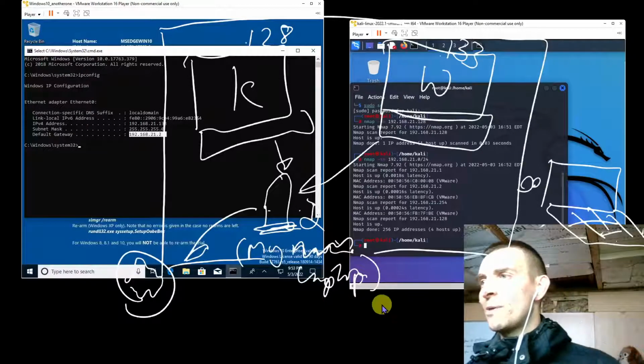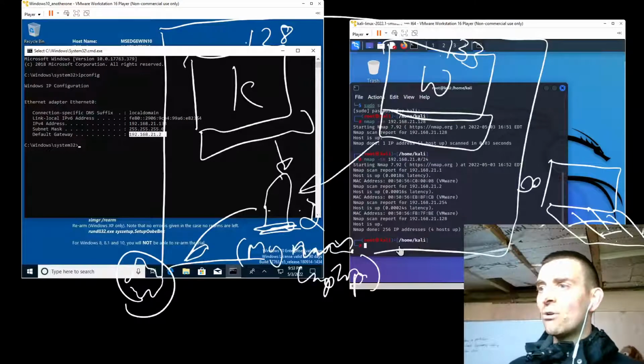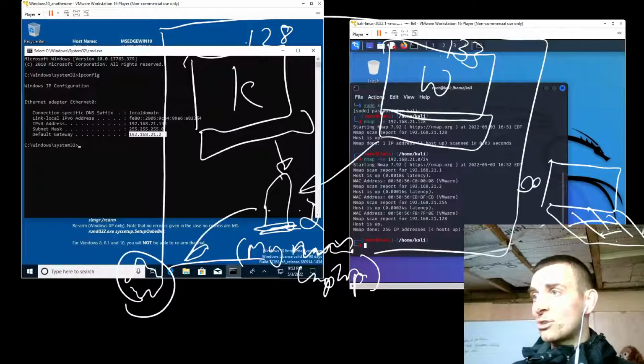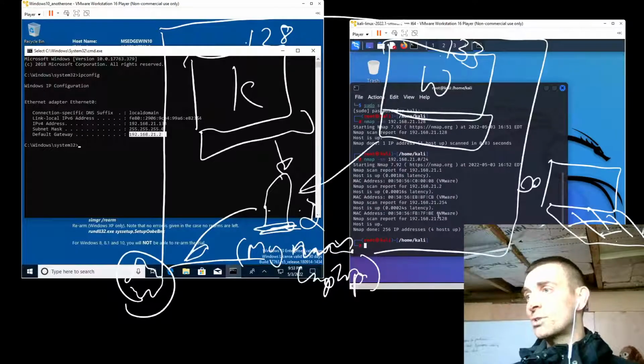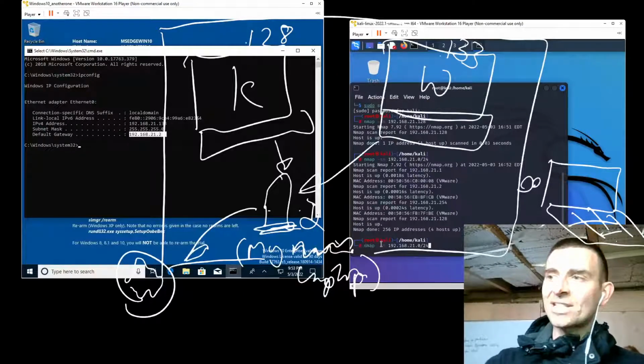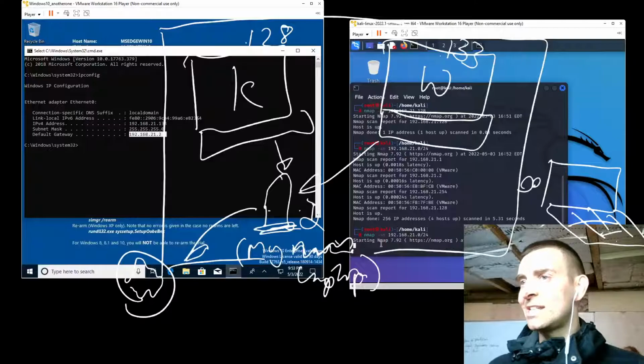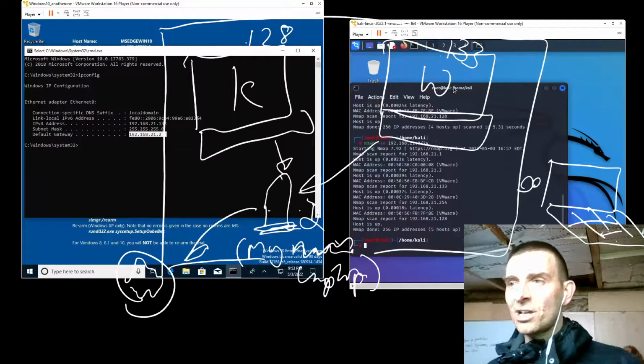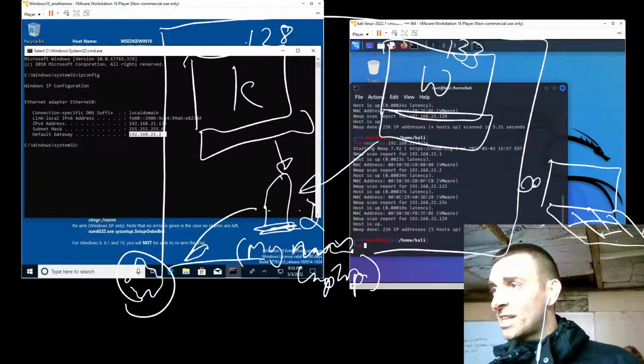Okay, so when we did our Nmap scan just now, we in fact didn't see anything that said 0.133. So we had 0.1, 0.2, 0.254, and 0.128, which is the Kali machine. So let's see if we scan this again now, we can actually see that Windows machine. So off we go, we're now running.